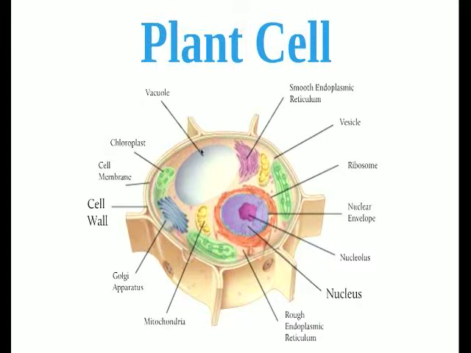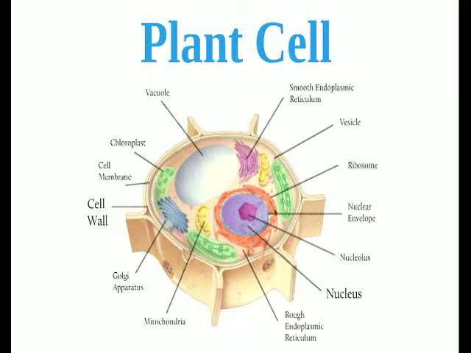Here, this large blue circle is the vacuole. That's where water is stored for the plant. You actually can have vacuoles in animal cells, you just didn't happen to have one in the picture. So vacuoles can be found in animal cells as well, but usually animal cells will have more than one smaller vacuole, and plant cells will have one large vacuole. And then we have the smooth endoplasmic reticulum, just like in the animal cell. We have some vesicles, which are similar to lysosomes. They're little storage units for the cell.